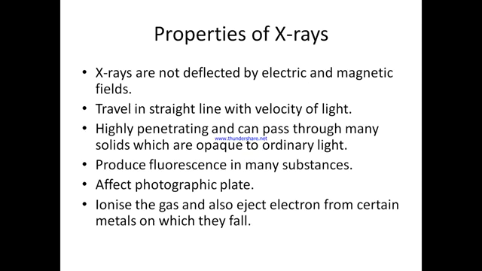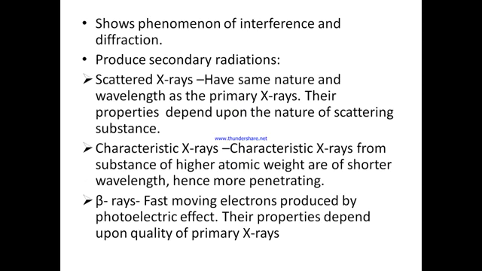They produce fluorescence in many substances and also affect a photographic plate. They can ionize the gas through which they pass, and they also eject electrons from certain metals on which they fall. They can even show phenomena like interference and diffraction, and also produce secondary radiations like scattered X-rays, characteristic X-rays, beta rays, etc.